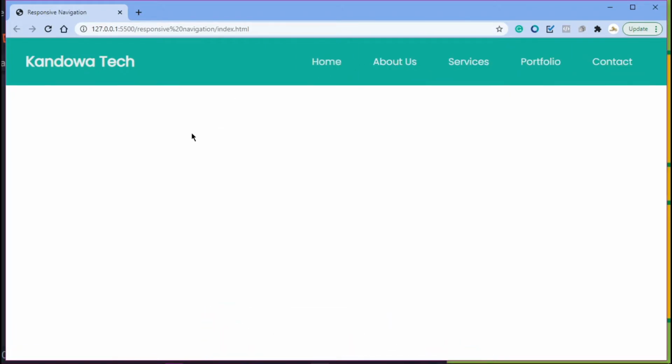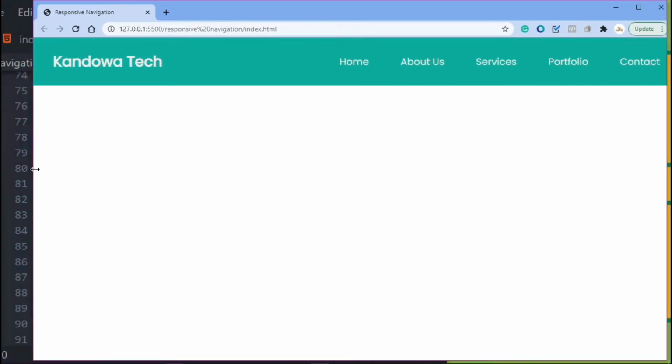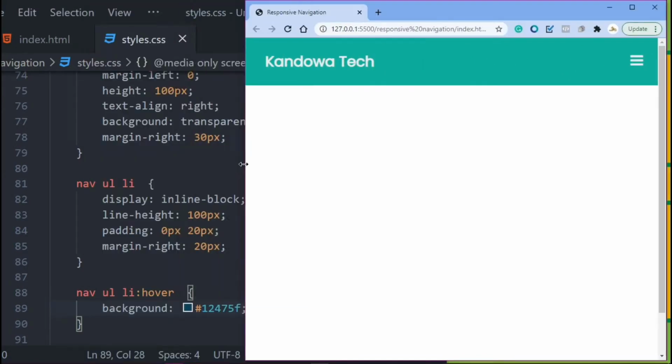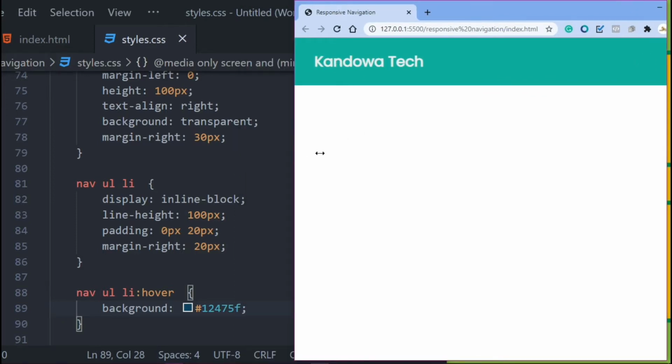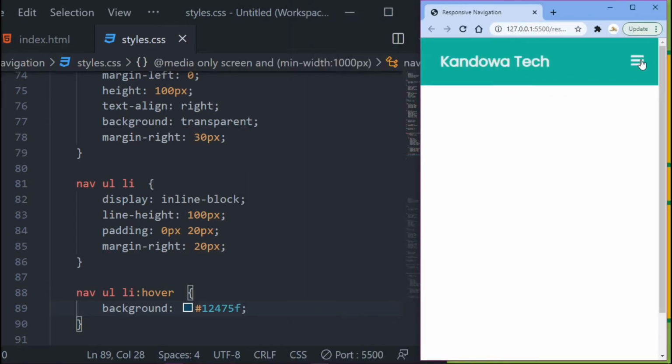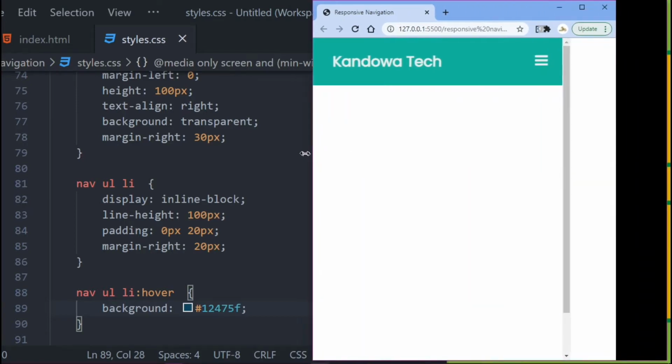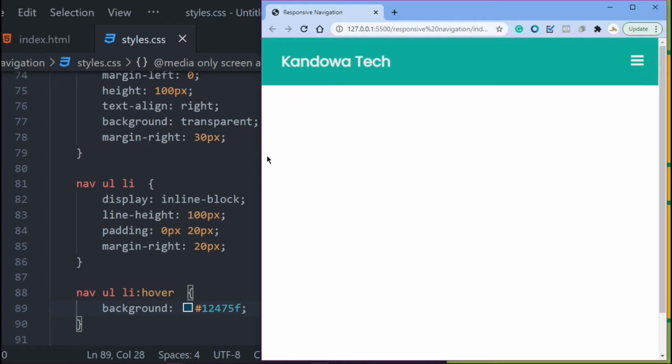Perfect. You got your navigation there. So let's actually see if it's responsive. We're viewing it on the desktop, it's looking like that, but then once you move to a tablet, it's looking like this, and then on your phone it's looking like that. Right, so let's move back to our tablet. On that tablet you got it right there.